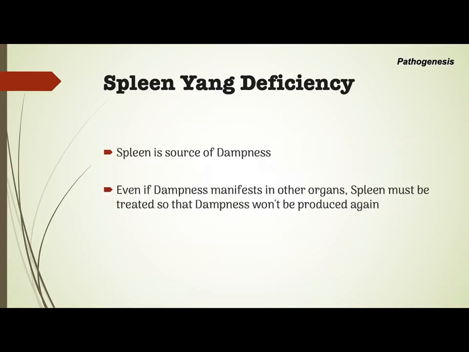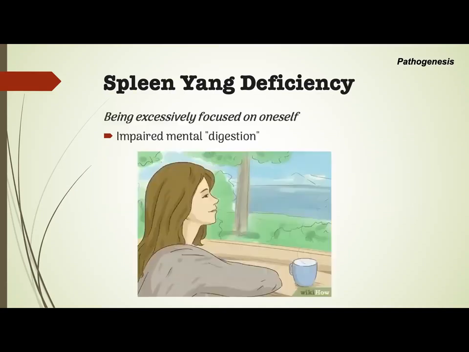rise to dampness. Spleen is the source of dampness. Even if dampness manifests in other organs, the spleen must be treated so that dampness will not be produced again. And being excessively focused on oneself means there is impaired mental digestion.